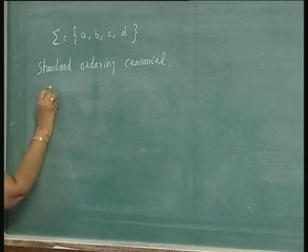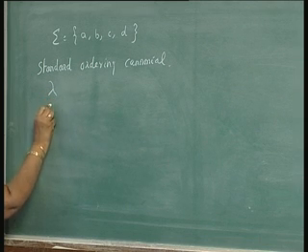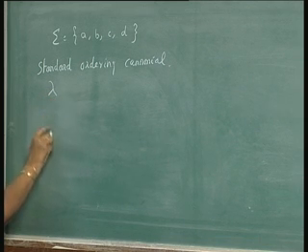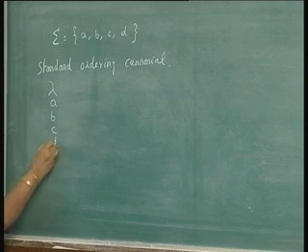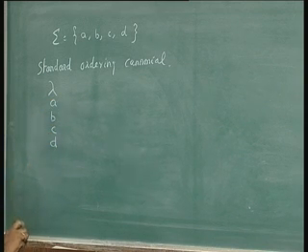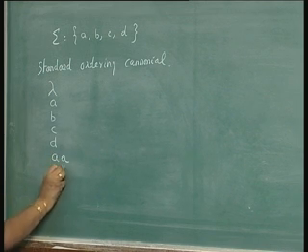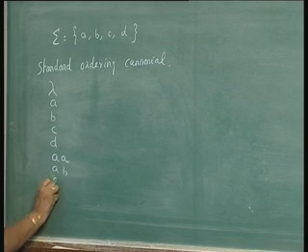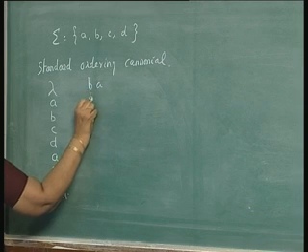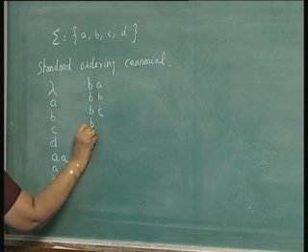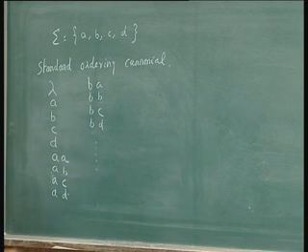Then the strings will be arranged like this: lambda, the empty string, then strings of length 1 will occur. They will occur according to the lexicographic ordering, that is a, b, c, d. Then strings of length 2 will occur, again according to the lexicographic ordering. So, next a, a will come, a, b, a, c, a, d, then b, a, b, b, b, c, b, d, like that. Then strings of length 3 will come, and so on.